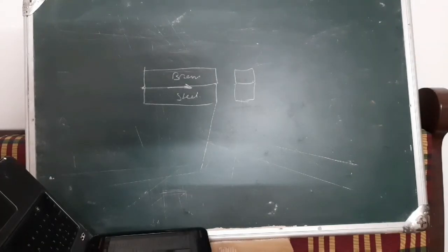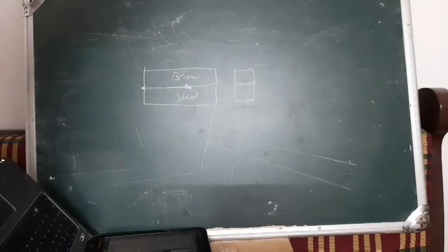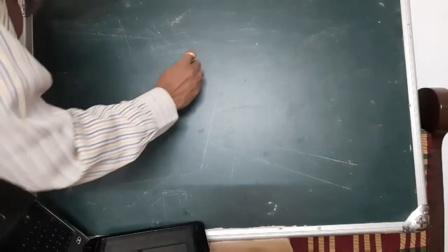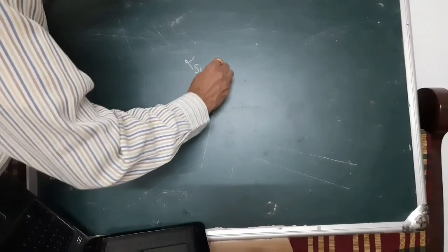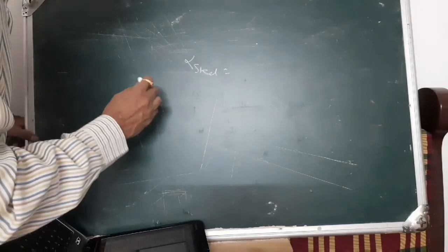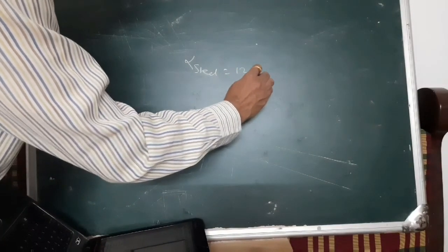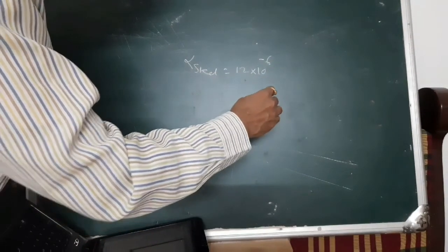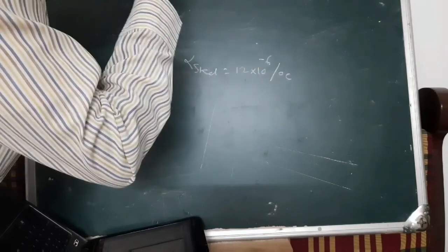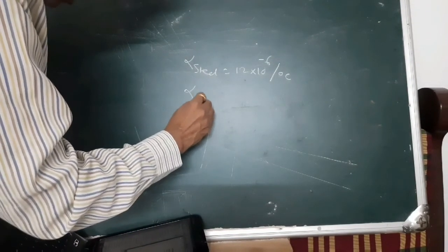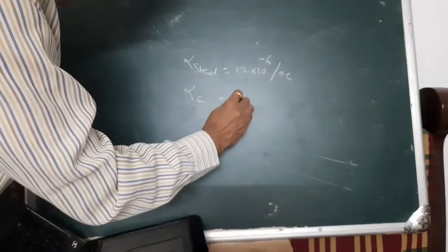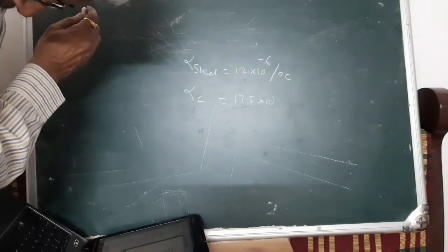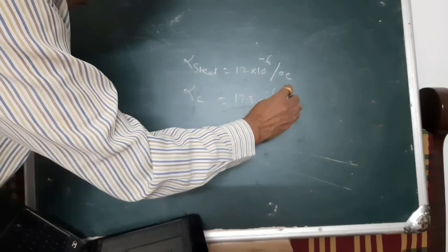Now, the alpha for different materials: for steel, the coefficient is 12 into 10 raised to minus 6 per degree centigrade. For alpha C, that is copper, it is 17.5 into 10 raised to minus 6 per degree centigrade.